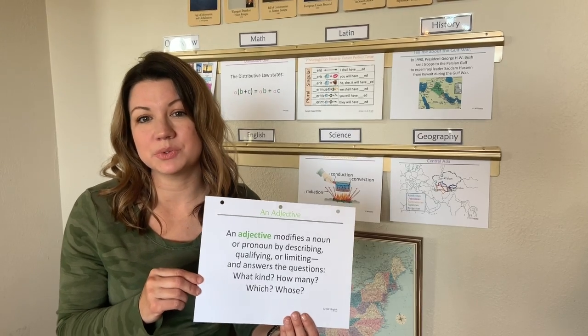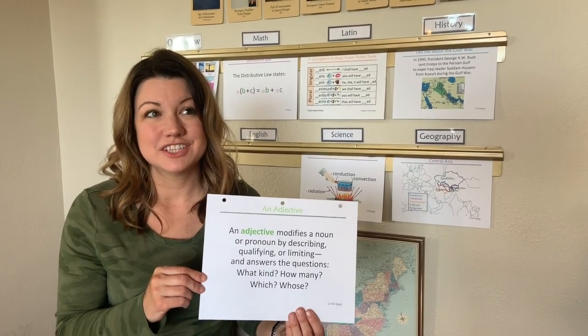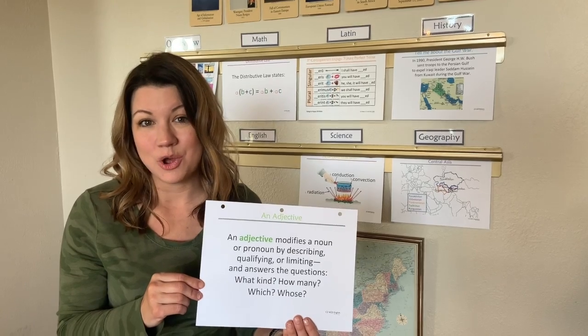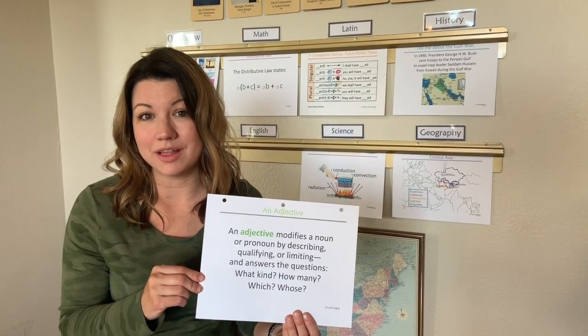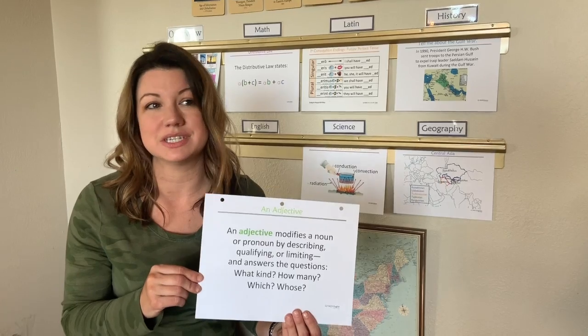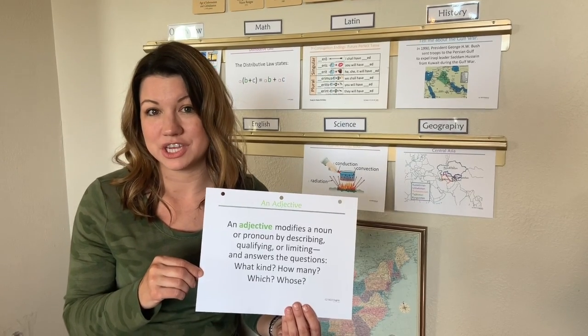So for our English for week 23, we're going to go over adjectives. So an adjective modifies a noun or a pronoun by describing, qualifying, or limiting, and answers the questions: what kind, how many, which, and whose.